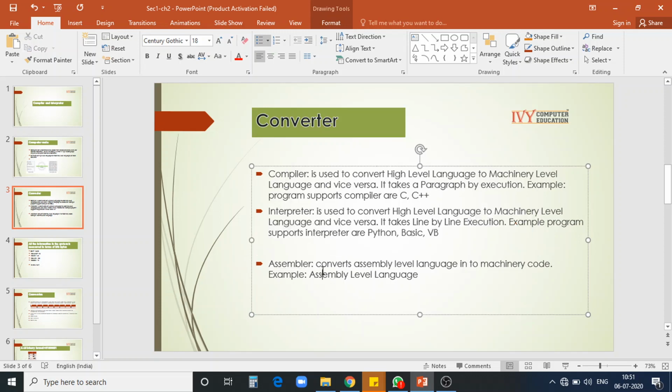Assembler. It converts assembly level language. Earlier we used to write the coding in assembly level language. It is very difficult to write the code. So to convert it into machine code, we need an assembler. Based on the programming language you are using, we have to install the compilers. Without a compiler, you cannot execute any program. No, I have a very good system, very good configuration. Even though you have a good configuration system, to run the program it is compulsory that we need a compiler, interpreter or assembler.